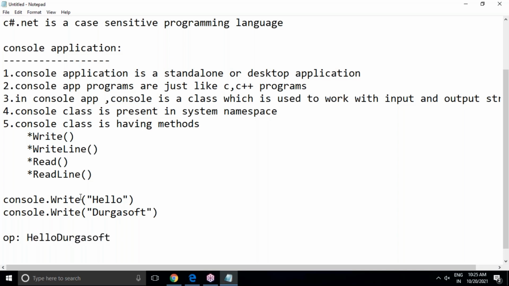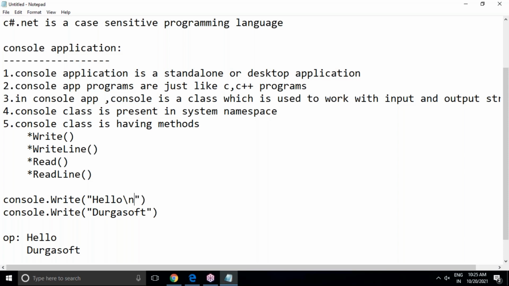Whereas with WriteLine, if I take WriteLine here, immediately after Hello it will jump to the next line. Durgasoft is moved to the next line because we are using WriteLine here. WriteLine is nothing but similar to \n. Either you can use WriteLine, or after Hello you can use \n also. Both will be the same.